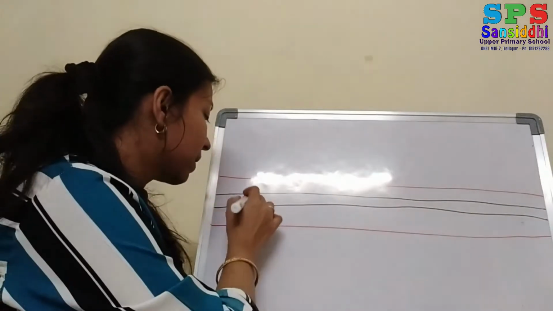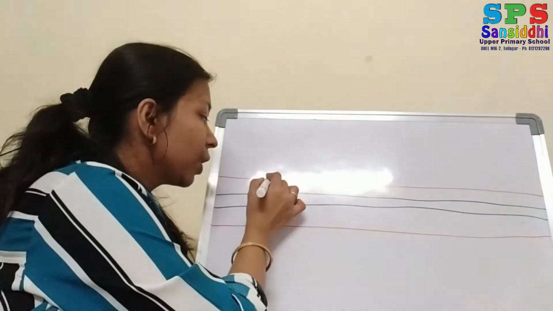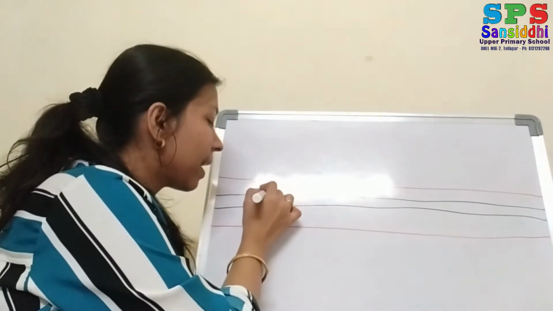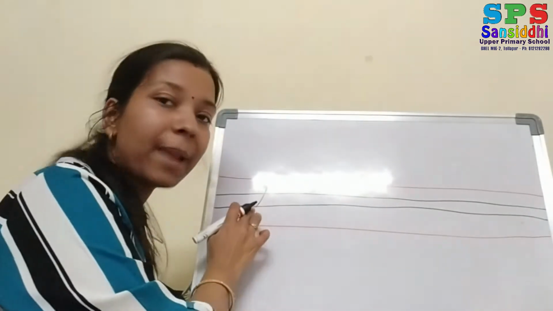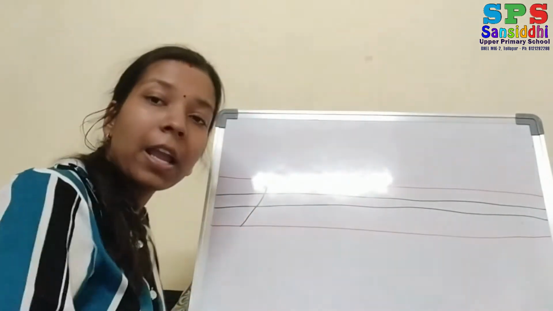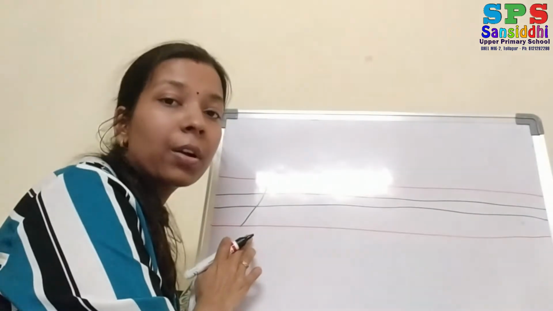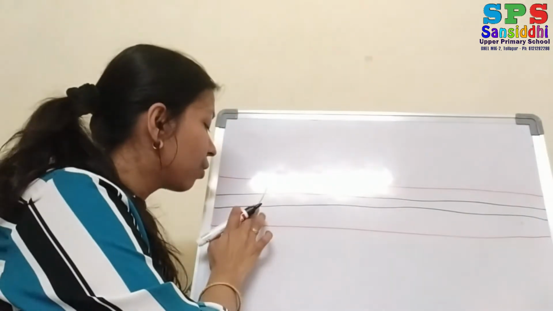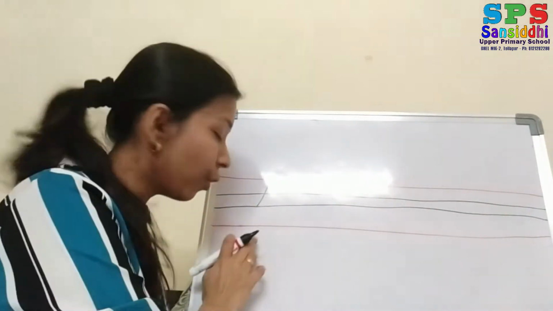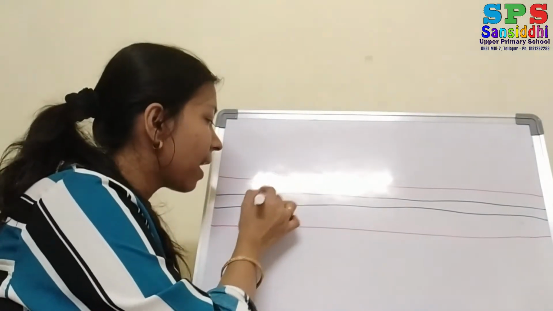Now it's time to write within the line. How to write capital A? You have to put your pencil on the up red line, then drag it to the down black line. Don't drag it to the down red line, because if you drag it there, it will be wrong. You have to draw only up to the down black line. Don't touch the down red line. So up red line to down black line.